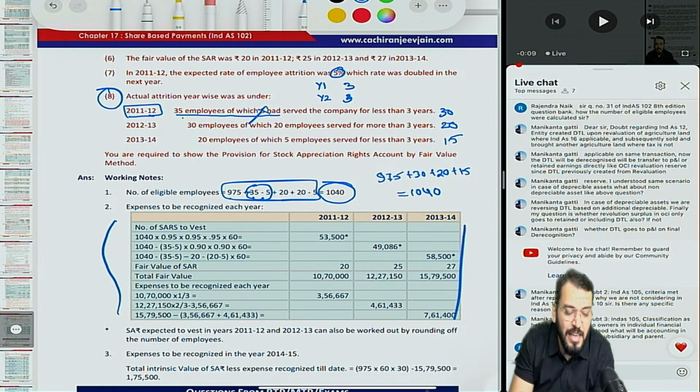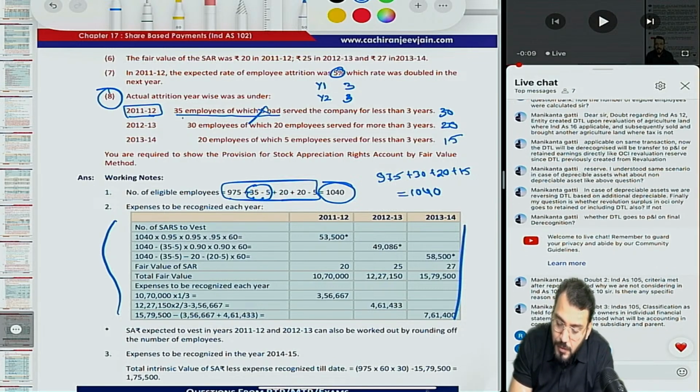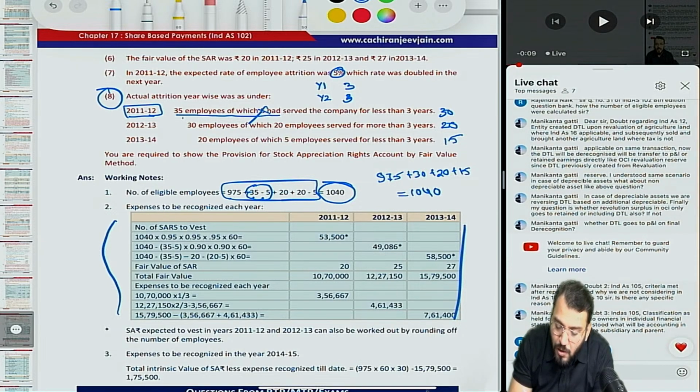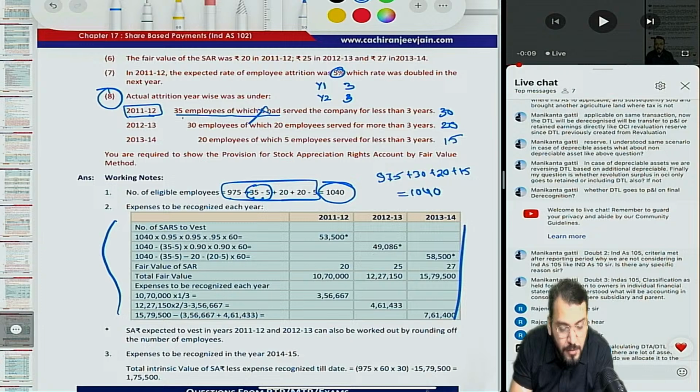Achha, you are asking about reclassification. Reclassification will not be done. It will never be transferred to PL. You need to only de-recognize through revaluation reserve. Understood? It means you created through OCI, but it will not be reclassified to PL. It will not be reclassified to PL. Got this point, Manikanta? I think your 1, 2, 3, 4 are all related to that point only.